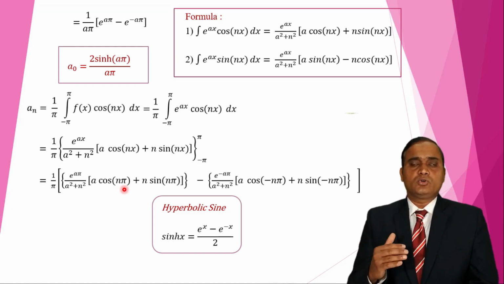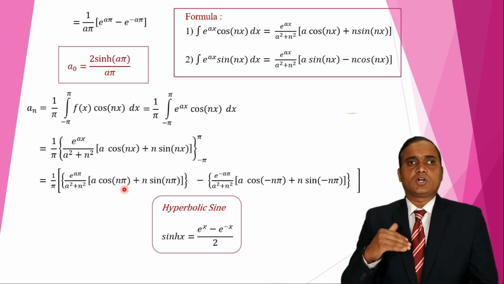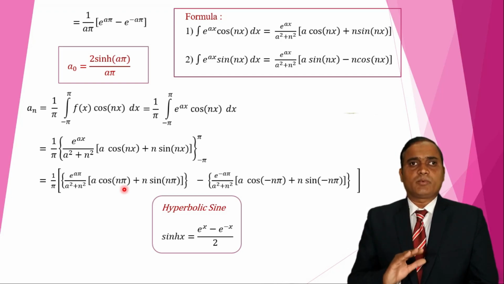So cos 0 value is 1, then cos pi value is minus 1, cos 2 pi is 1, cos 3 pi is minus 1. In this way it varies 1, minus 1, 1, minus 1. So we can write this term as minus 1 raised to n.